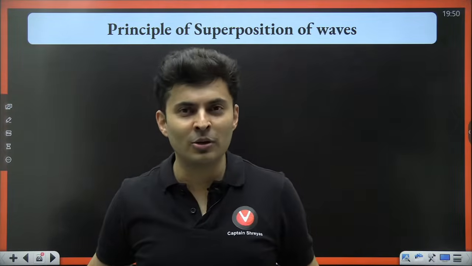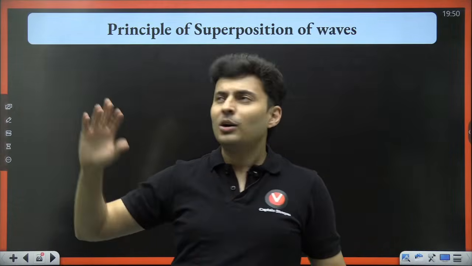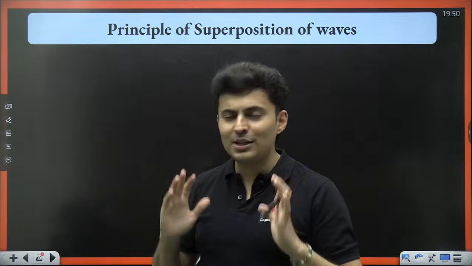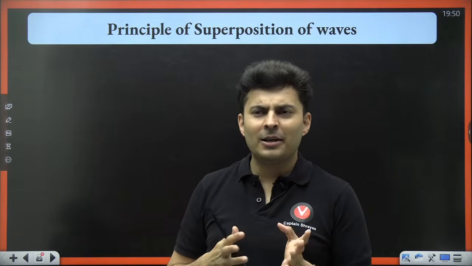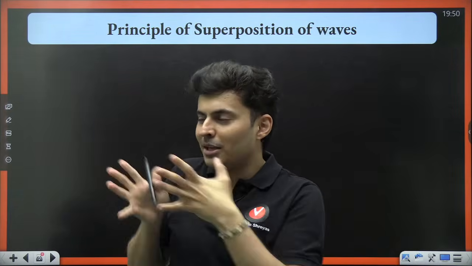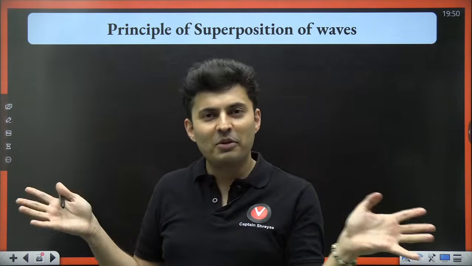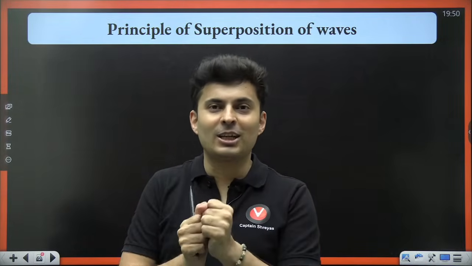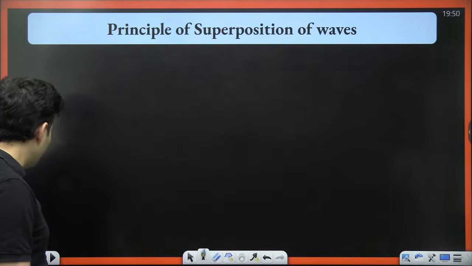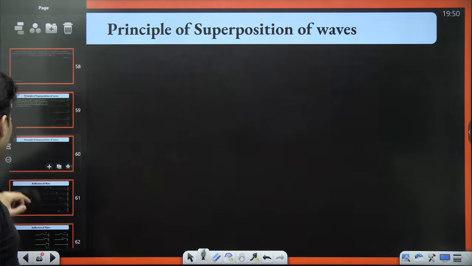All three effects will combine together and completely mess around with your head. It will demotivate you completely. It's not like, oh, the teacher demotivated me and parents also demotivated me, my friends also demotivated me. These are not selective. It's not that I'm just going to get demotivated by my friends. No, everybody will end up demotivating you collectively. All the effects are present together. So that's exactly what superposition of waves means.